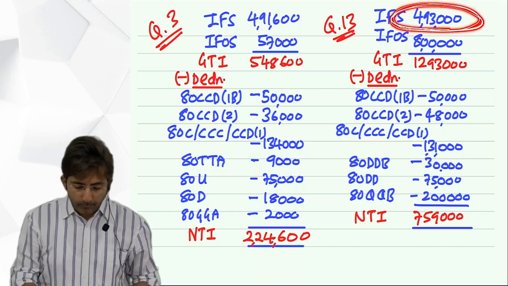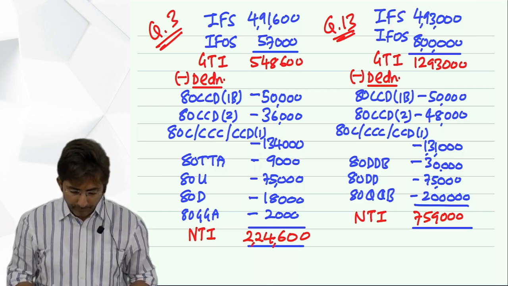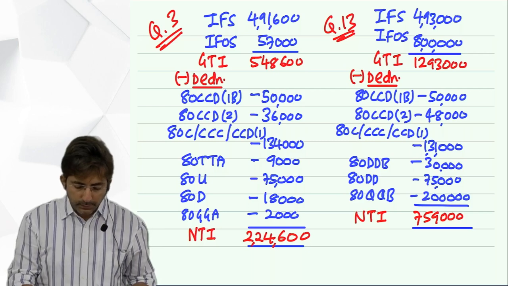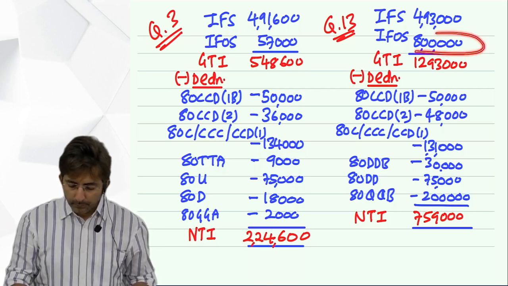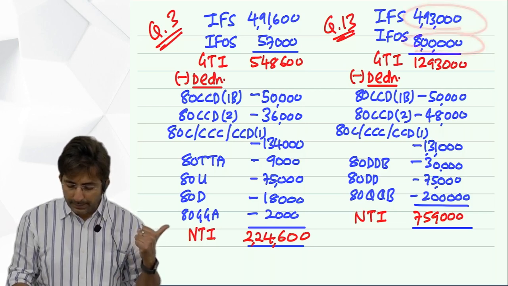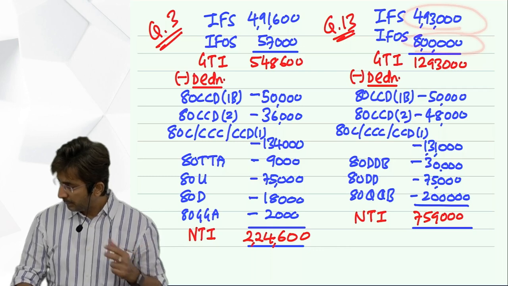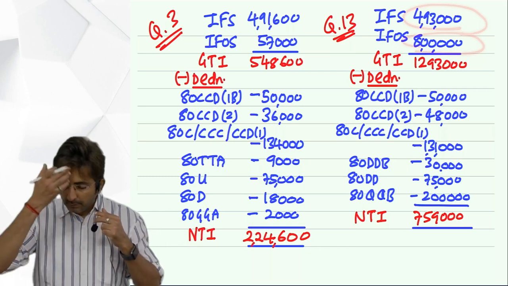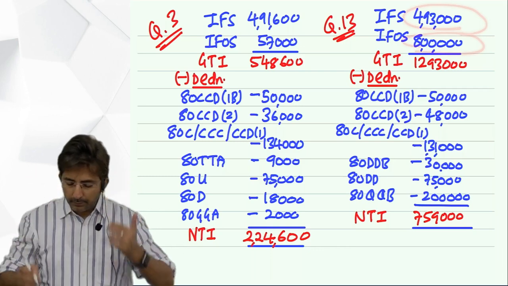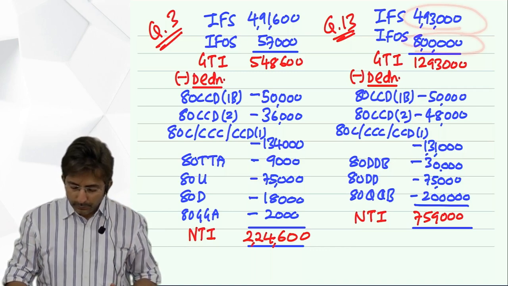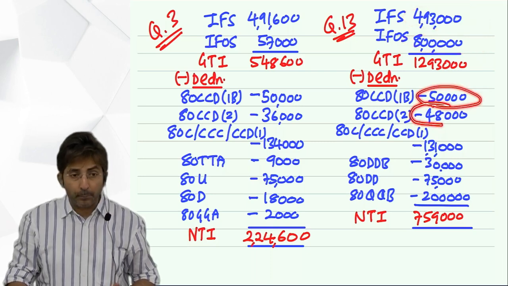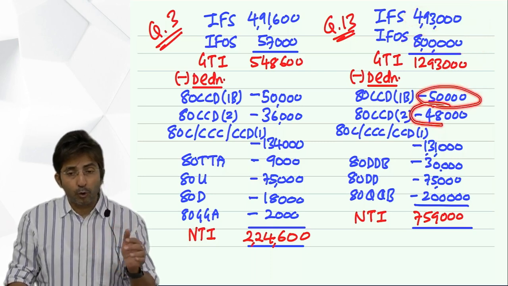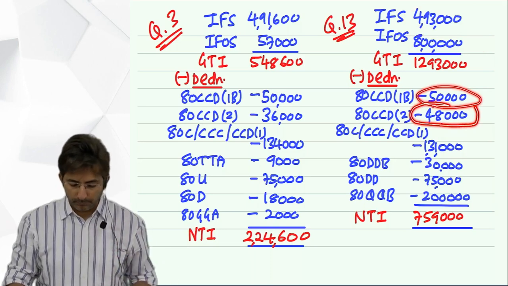Then in income from other sources, what you had was only one thing, royalty income, which was 8 lakhs. So your gross total income is 12,93,000, correct? Then 80 CCD(1B) 50,000. 80 CCD(2): what is 80 CCD(2)? Employer's contribution to NPS 48,000.